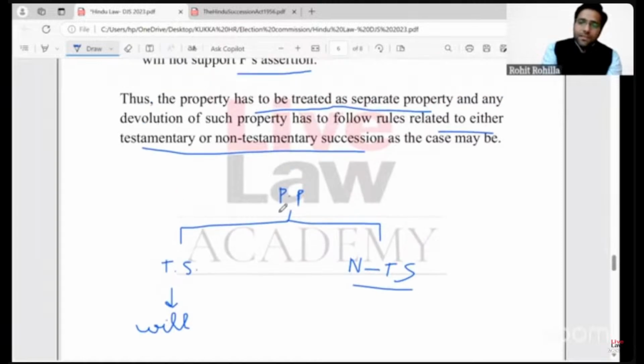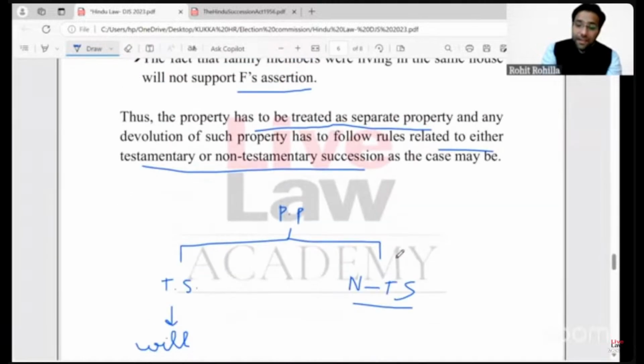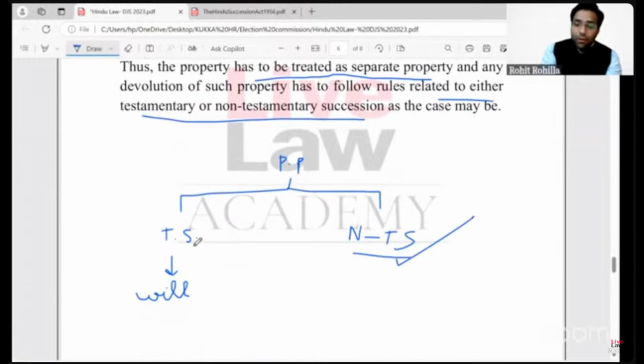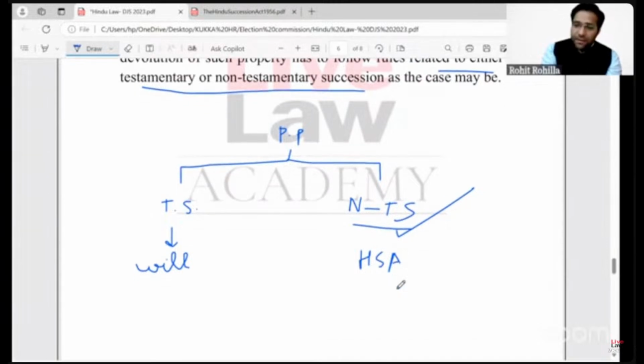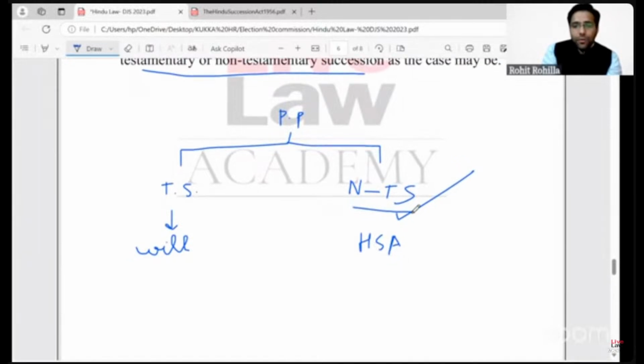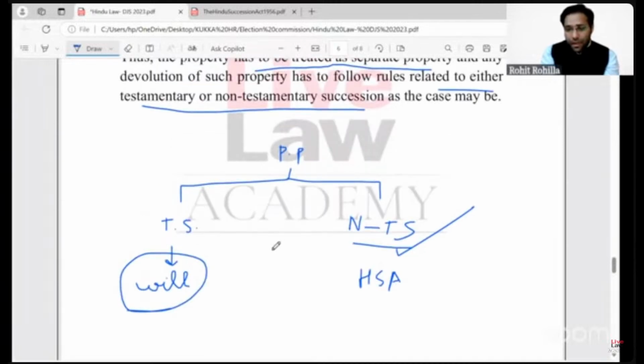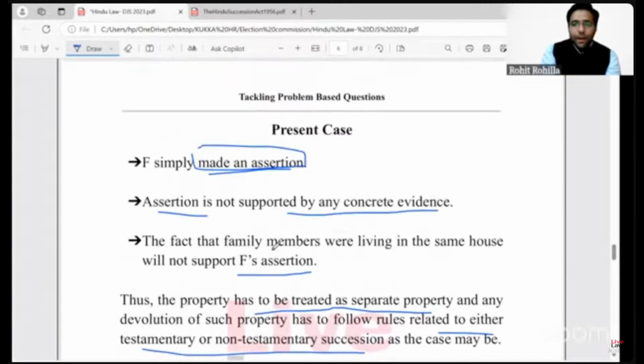Now, once the property is labeled as private property, as in this case, we have to see whether we need to apply non-testamentary succession rules as given in HSA. HSA, Hindu Succession Act 1956, provides detailed rules for succession in case of property related to males as well as females, right? So if there is a case of non-testamentary succession, then HSA has to be followed. Otherwise, the property will devolve through will, that is testamentary succession. Now we have to see which principle is to be applied.